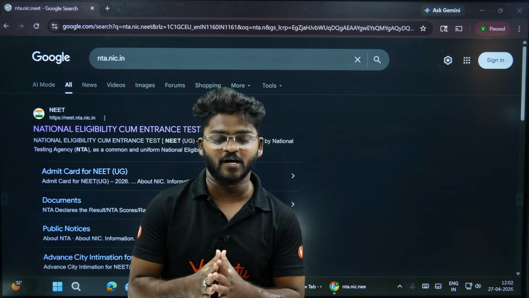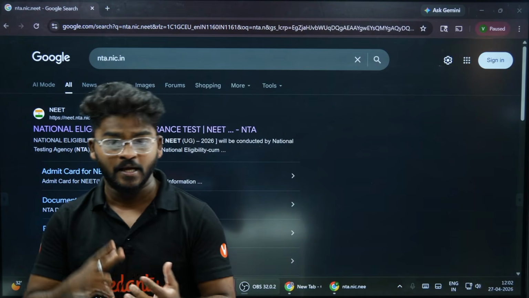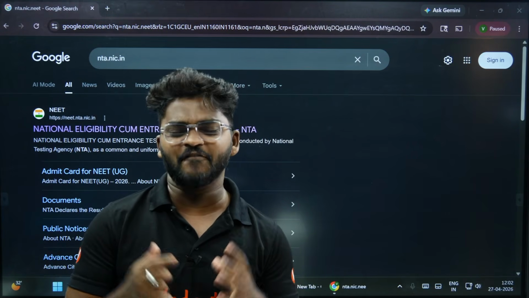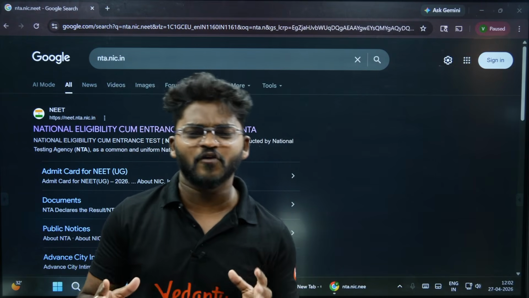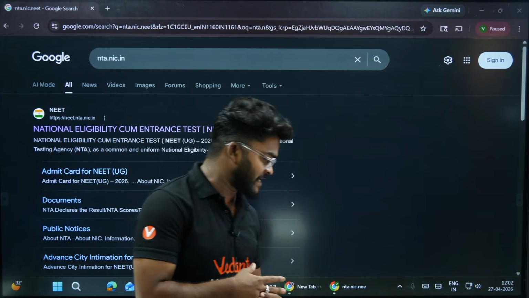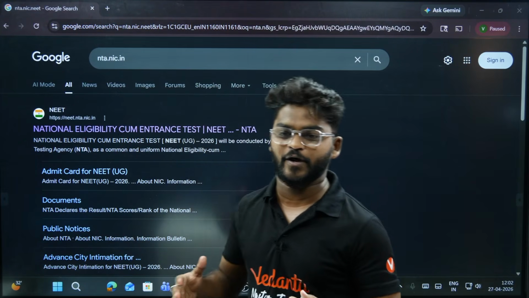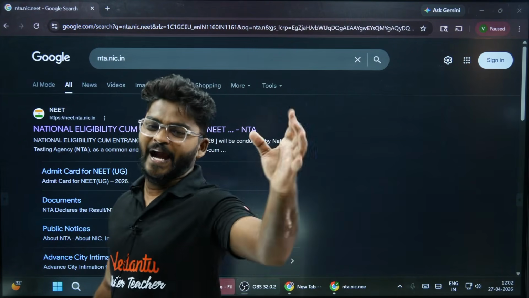I'm your NEET mentor. Yesterday, last night, NTA officially announced the NEET admit cards. Everyone was waiting for the NEET admit card. So why the admit card? We have to see our location, where we go to the center to write the exam.